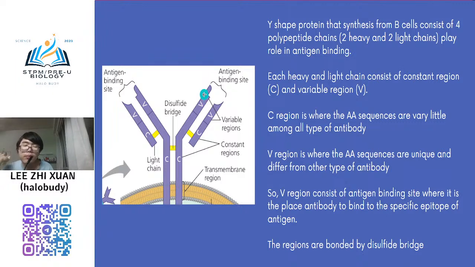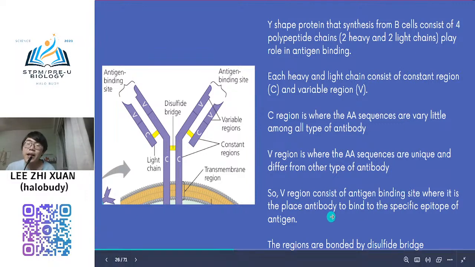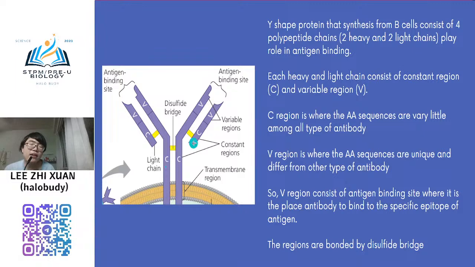Every type of antibody will have a different variable region. The sequence of amino acids is totally different. So the variable region consists of the antigen binding site, where your antibody binds to a specific epitope of your antigen, and then the regions are bonded by disulfide bridge. So you can see the constant region, right? The heavy chain and light chain are bonded by the disulfide bridge.